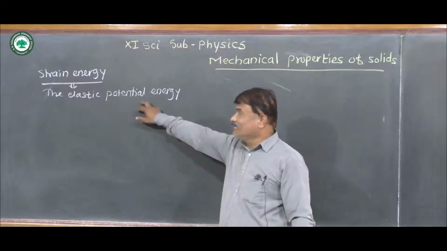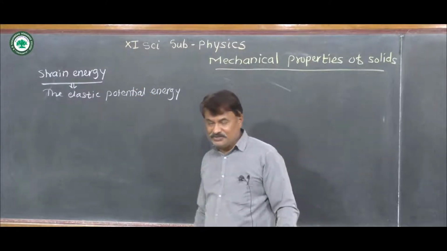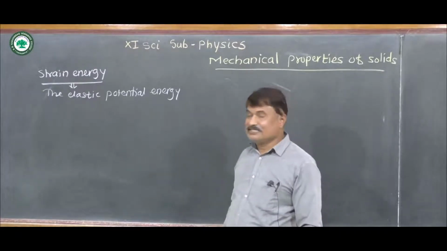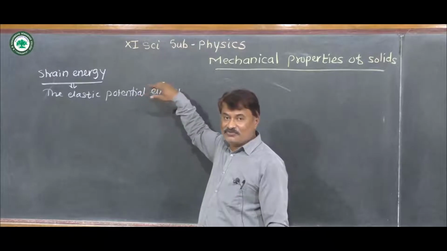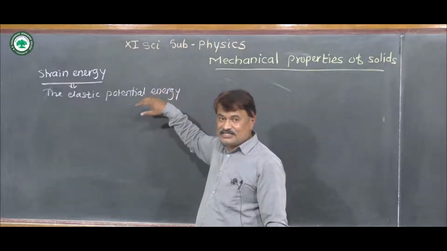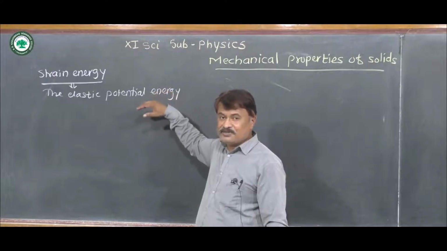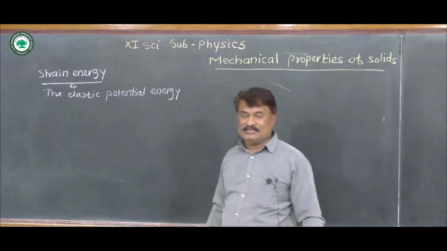That energy is called strain energy. Very simple definition for elastic energy, strain energy. Elastic potential energy of a wire due to the stretch or elongation by applied force is called strain energy.